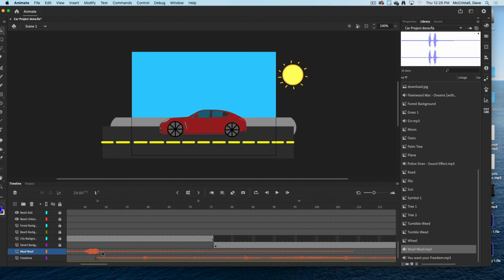but it has no sound after the woof woof. So it's okay if they overlap. Let's see how that works.